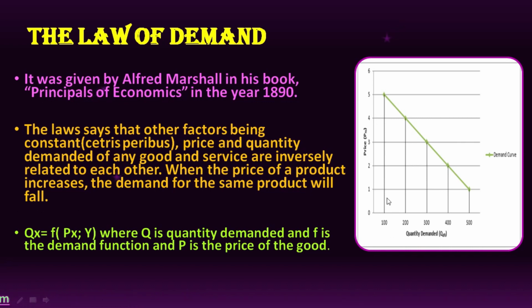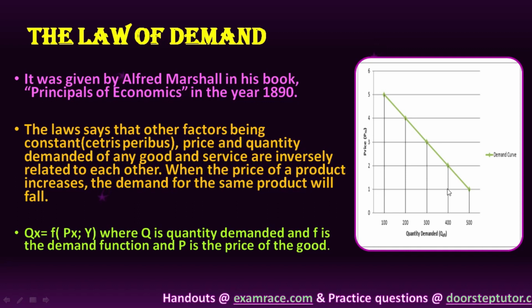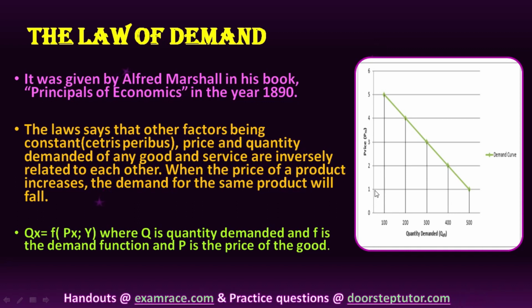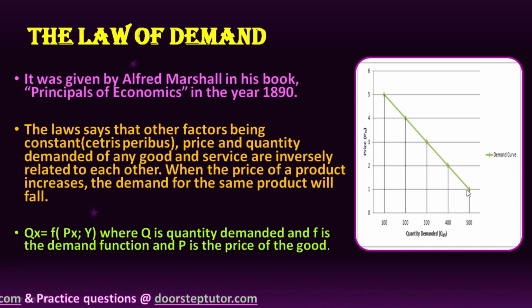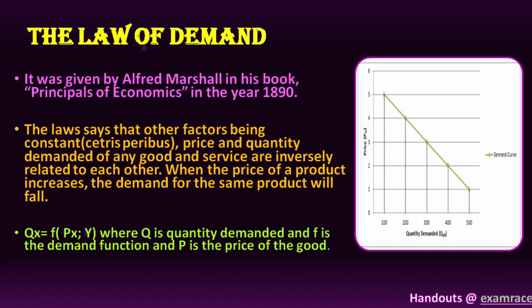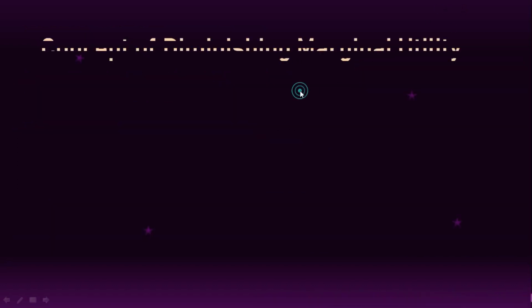So here we can see that as the price of the product is increasing, let's say from 1 to 2, right, then our quantity demanded is decreasing. At the price of 1, the quantity demanded was 500, but when the price increased to 2, the quantity demanded became 400 only, right? So this is exactly what it is.